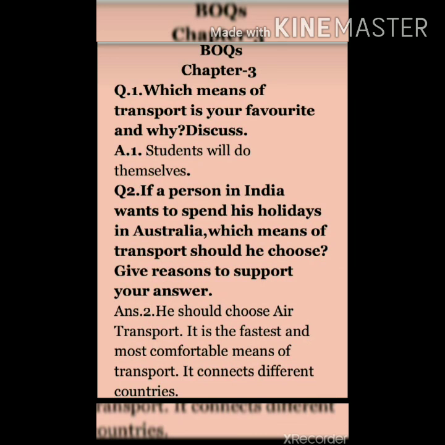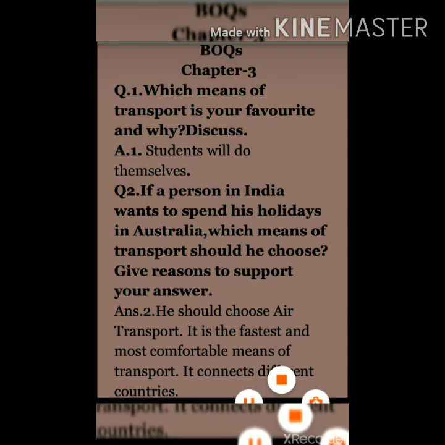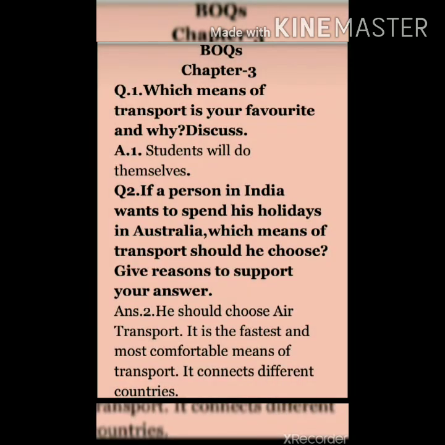Just write in your notebook neatly and learn chapter 2.